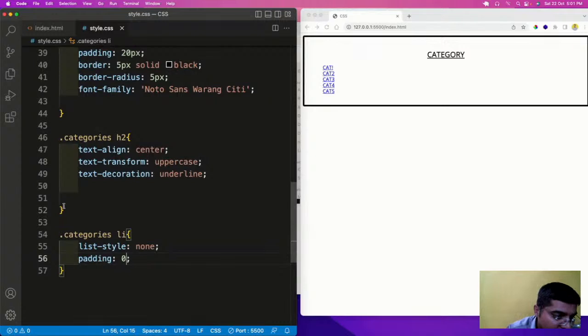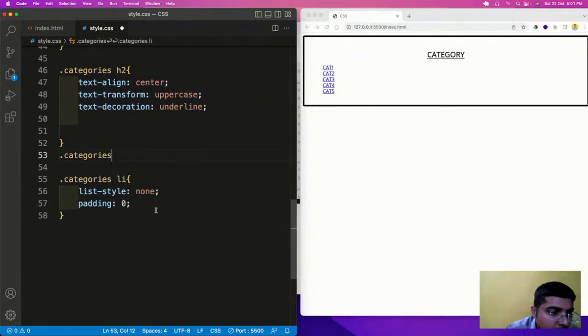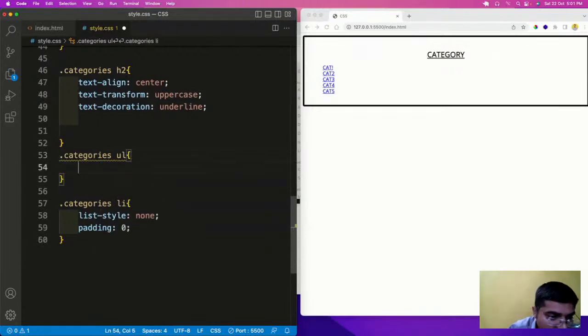And here we will not target the dot categories, and here if you see, we will have some unordered list also.